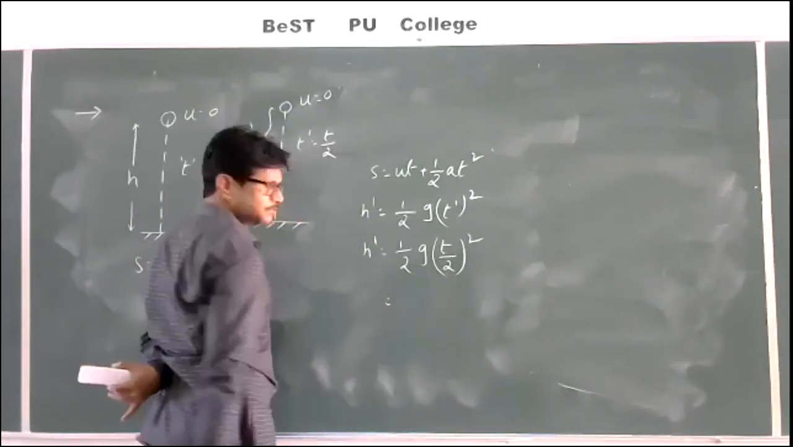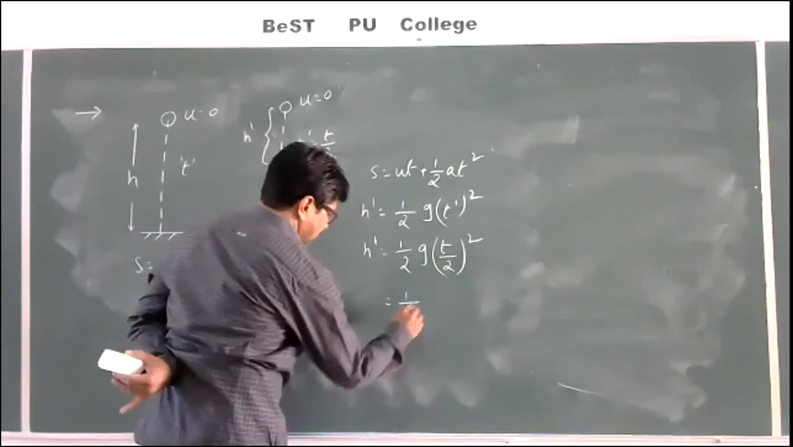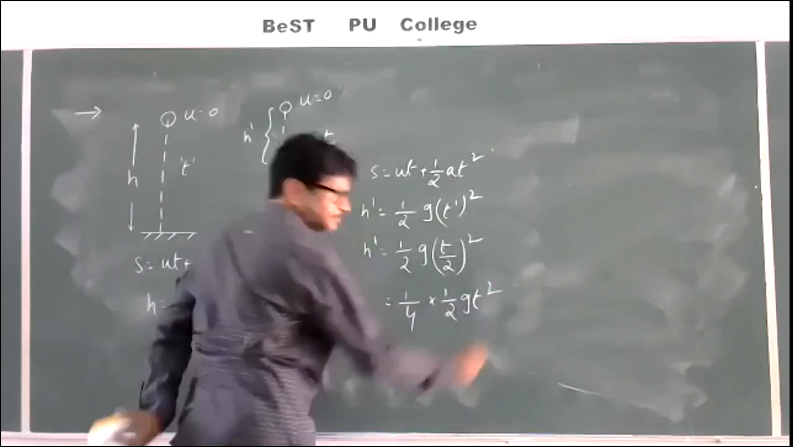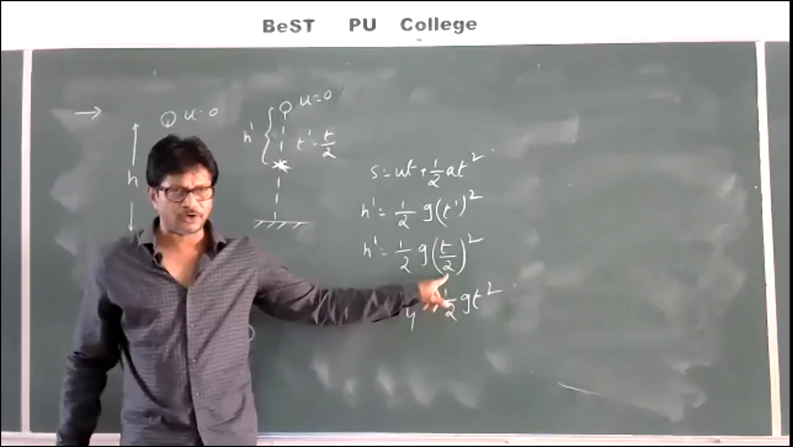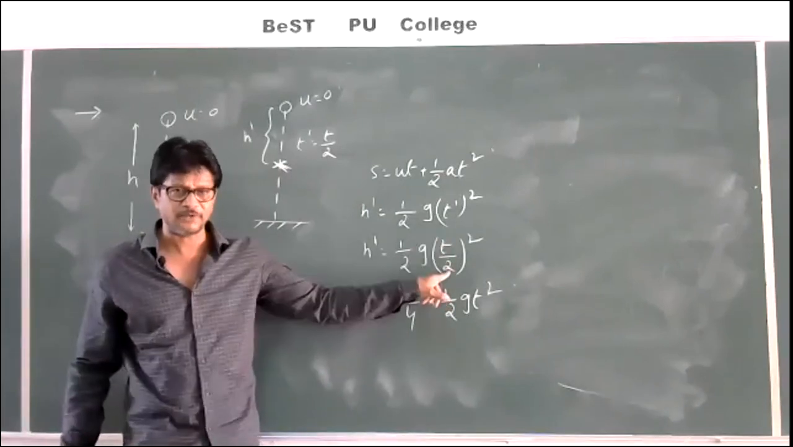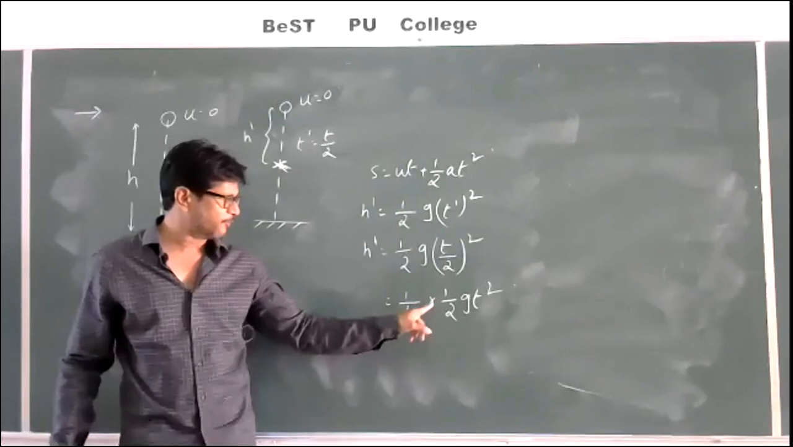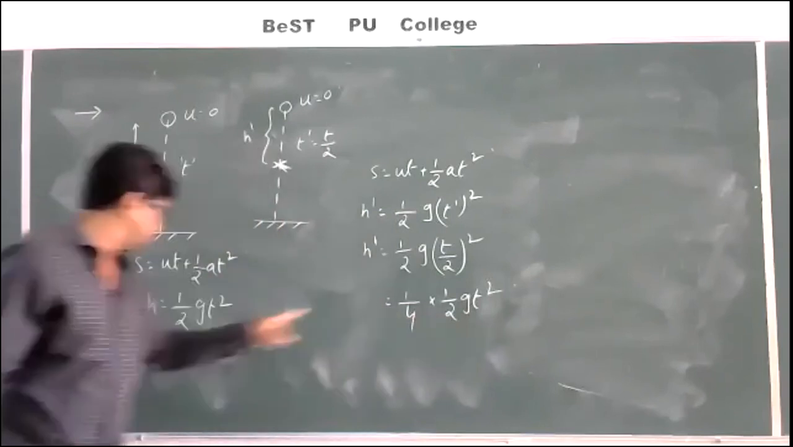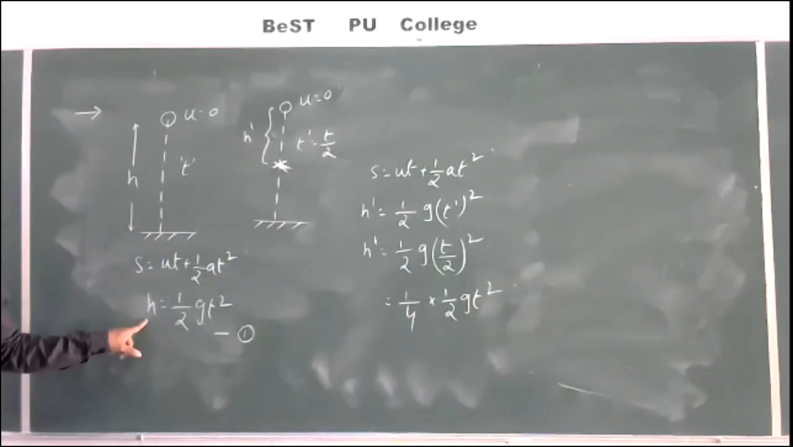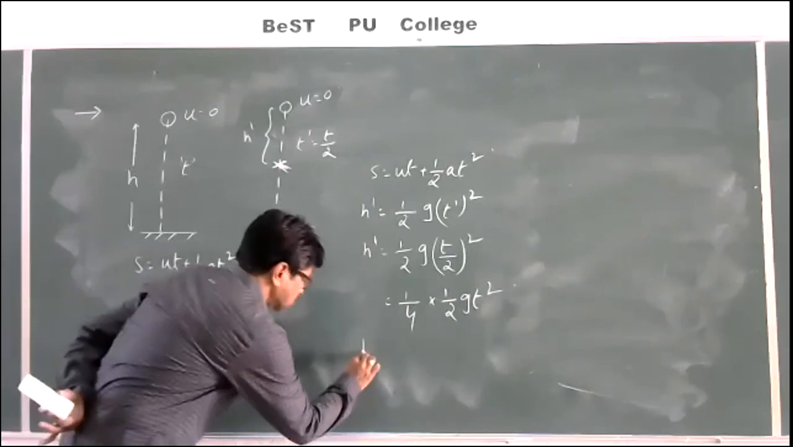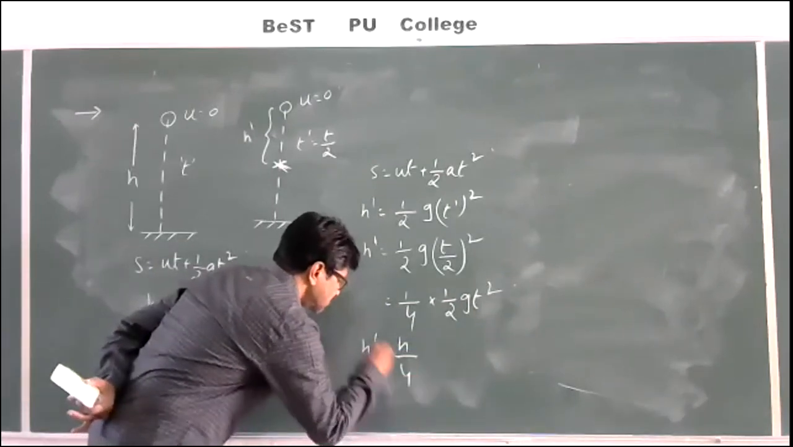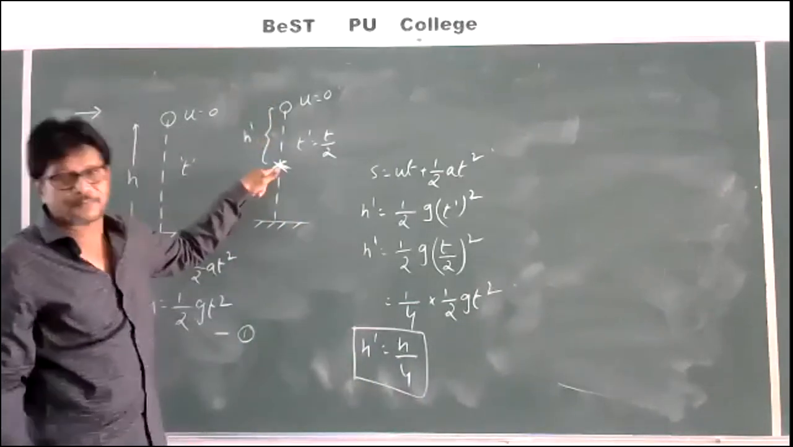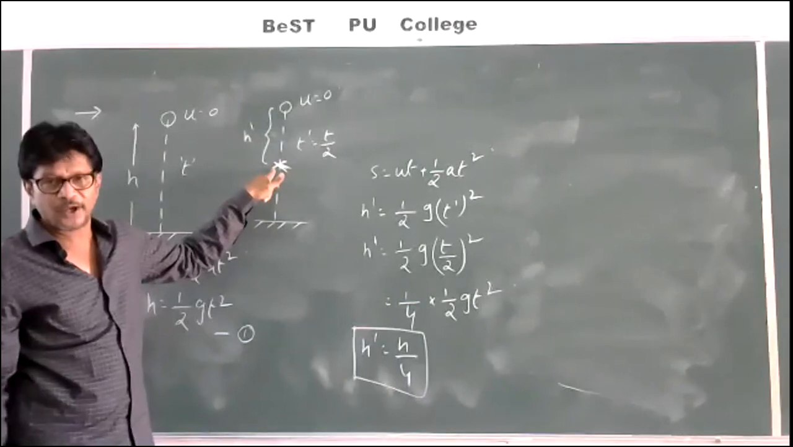So with your permission I will write 1 by 4 into half gt square. This is t by 2 whole square, t square by 4. So this you will write 1 by 4 into half gt square. We know that half gt square is nothing but h. So after t by 2 seconds, the body will be h by 4 from the top.